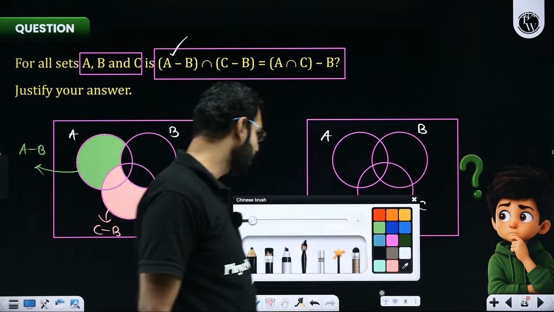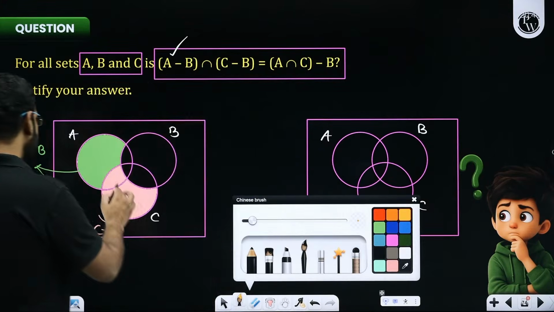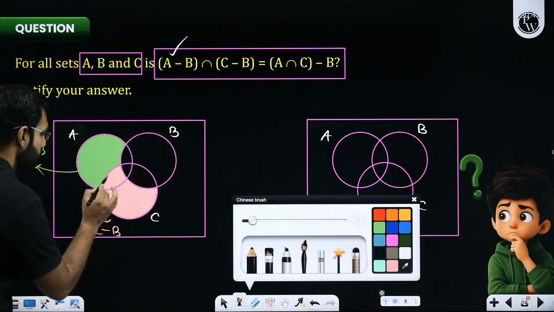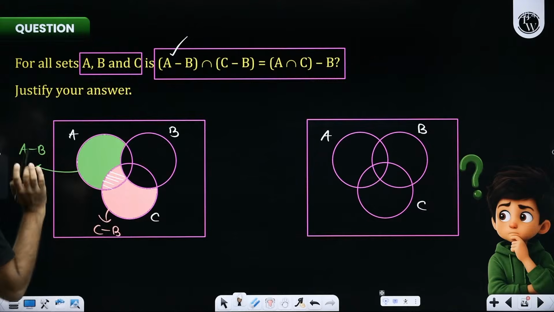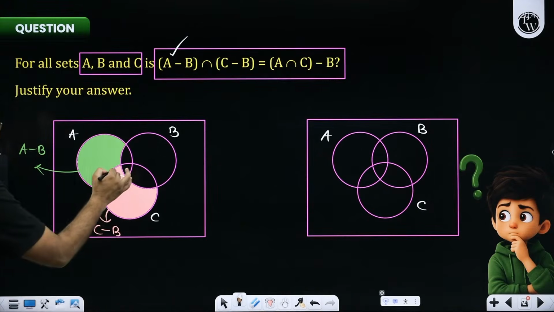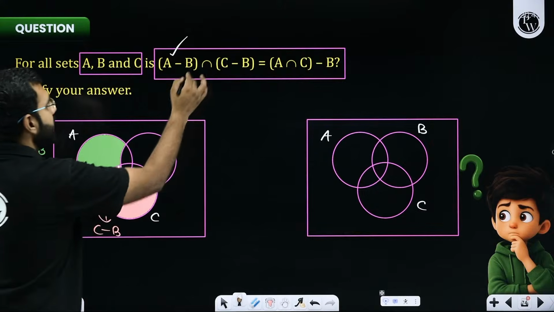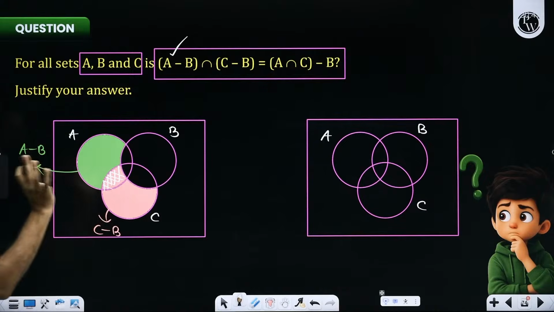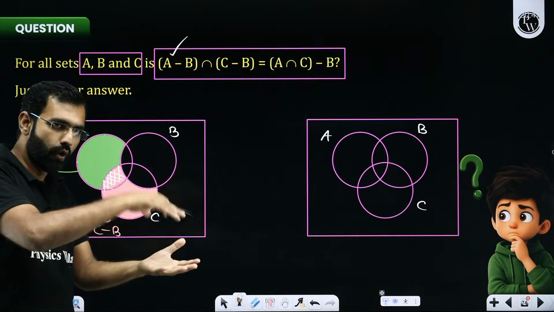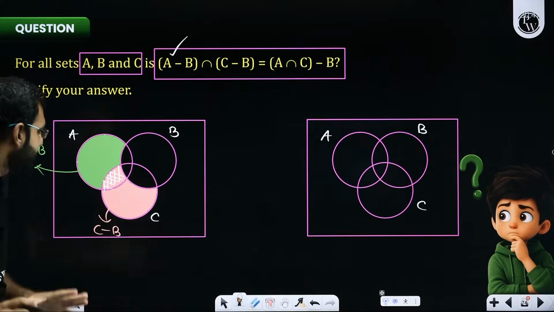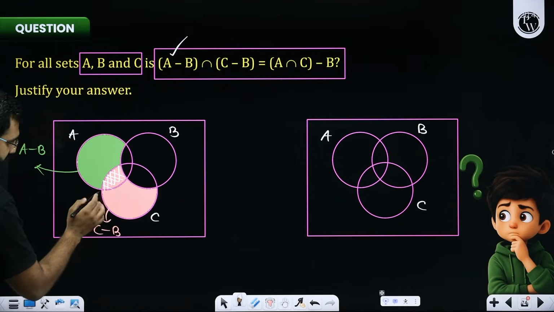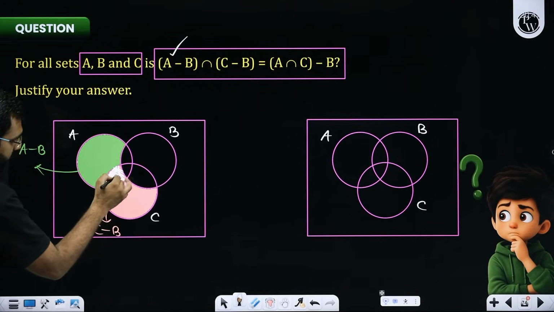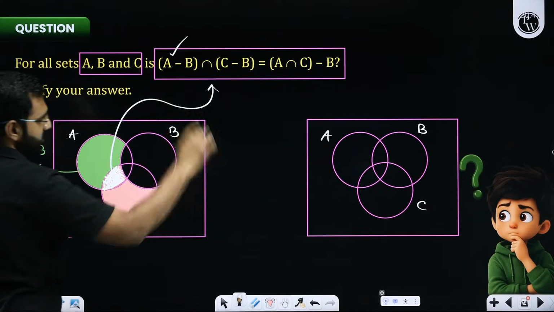Now one thing you might have noticed is that when I plotted it, I did a little bit of overlapping on a certain region, which was this. This belonged to both the green one and the pink one. So this region over here will be the intersection, because green and pink have this region as their common region. I hope you're able to understand. Green got overlapped by the pink one, but I hope it makes complete sense that this region over here is our LHS. This white region is our LHS.